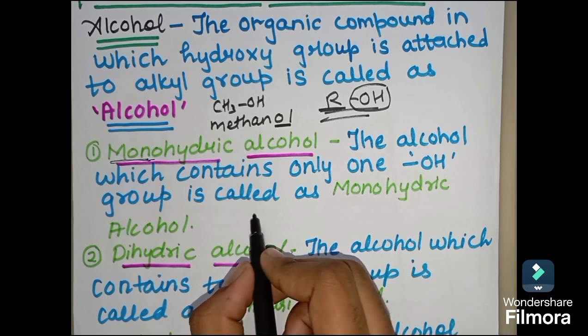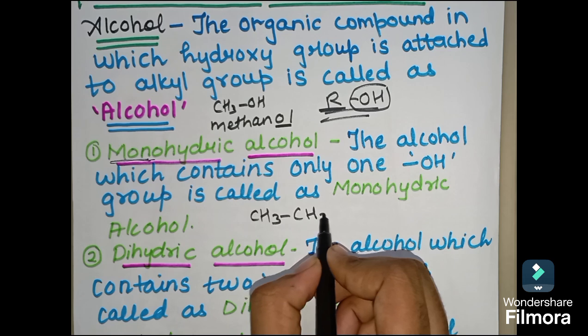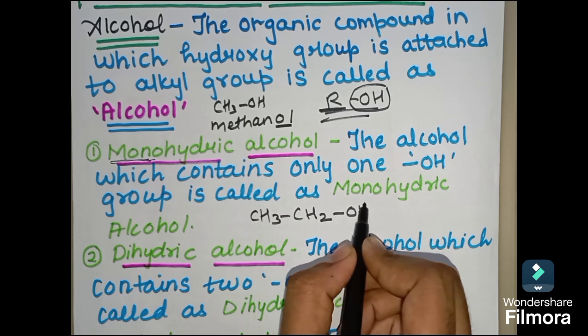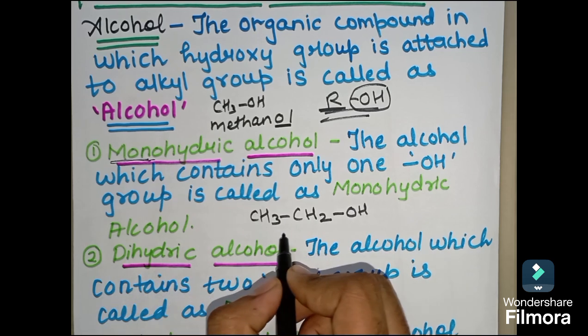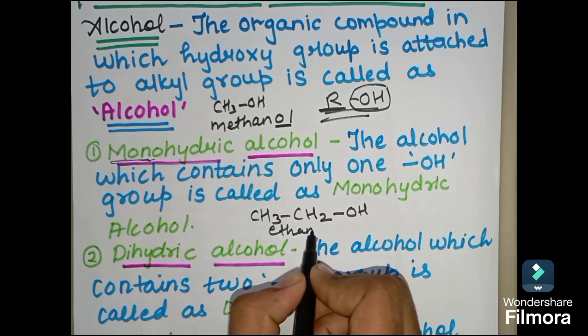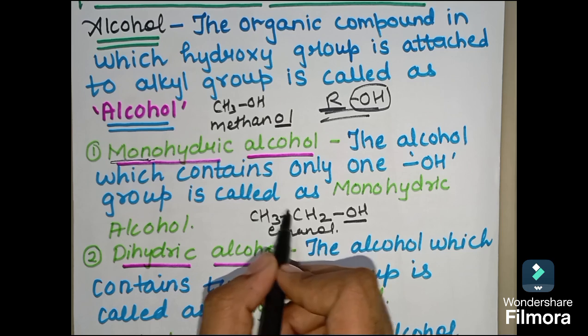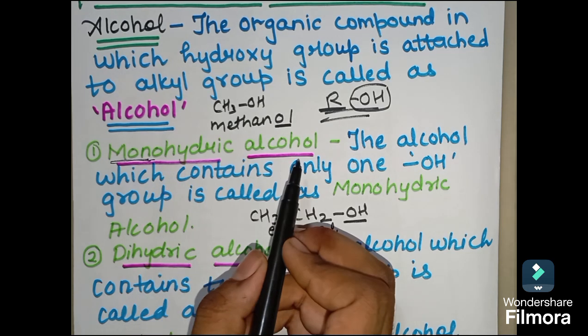Let us take one example of it. This is CH3CH2, that is the ethyl group, and here only one OH group is attached. It will be named, you can guess it, ethanol. Since here only one OH group is attached, it will be included in the monohydric alcohol group.